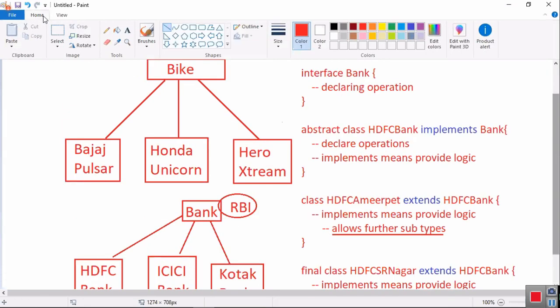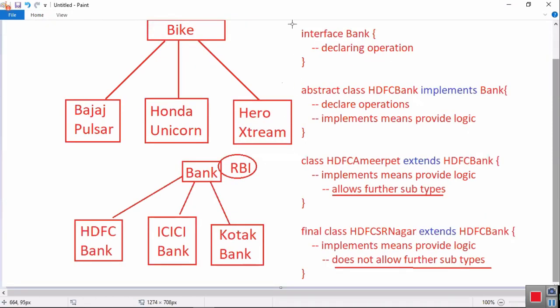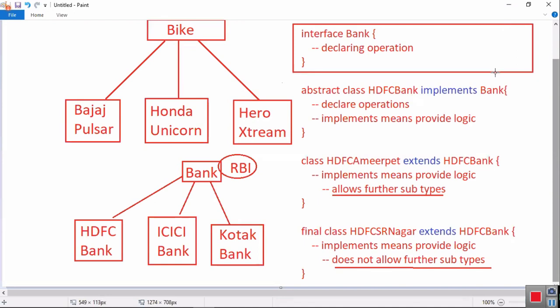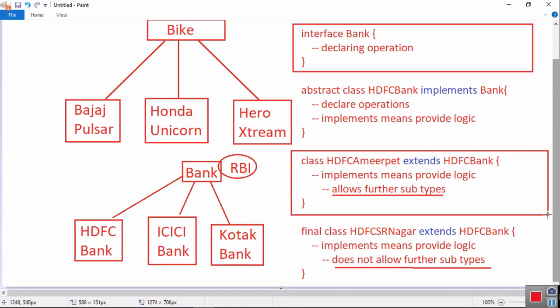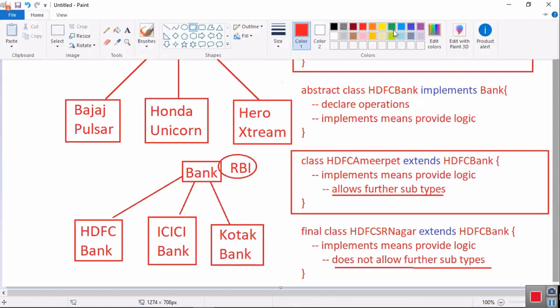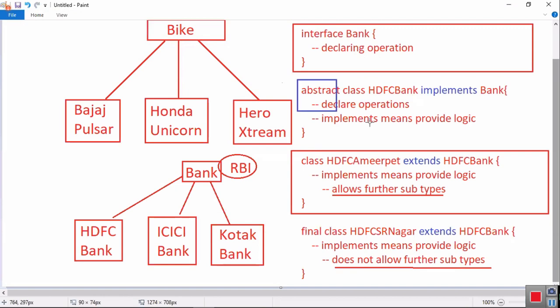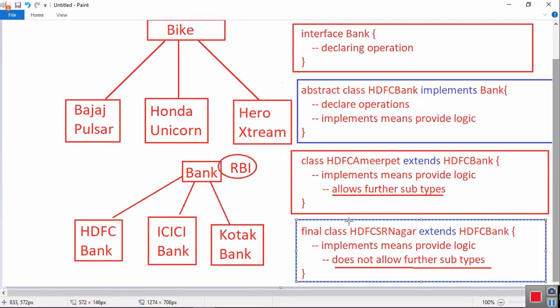Okay, no. Listen carefully. Interface is compulsory, and concrete classes are compulsory. These two are compulsory. Abstract classes and final classes may or may not be there, but interface and concrete classes are definite.